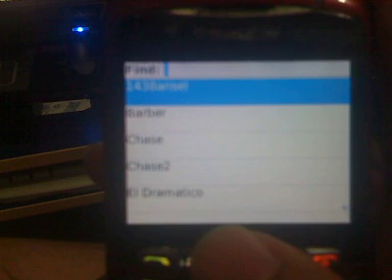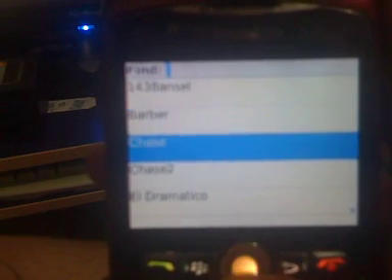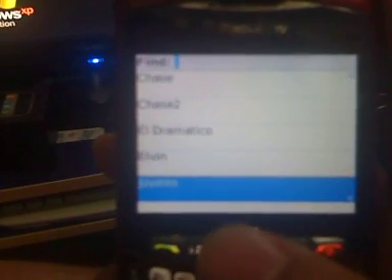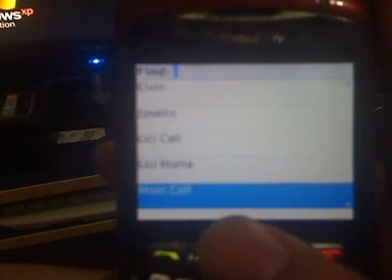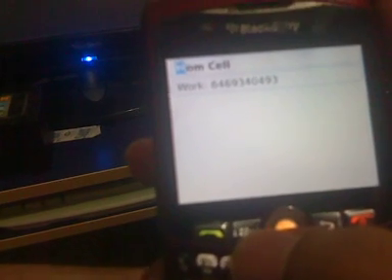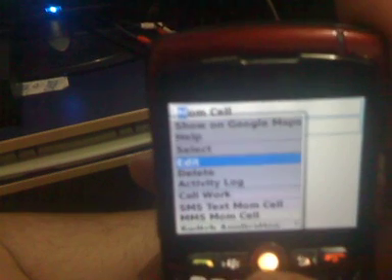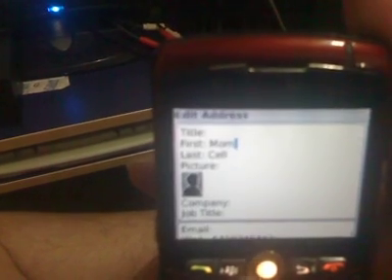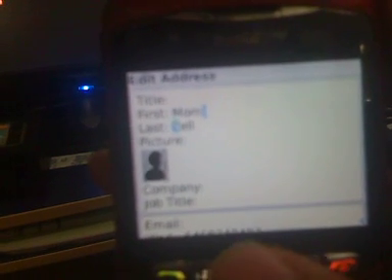Now, first things first, let's say I want this ringtone for when my mom calls. So what you do is, if I can find her, here we go, mom's cell phone. You click on mom's cell phone. Make sure you're here. And you click on the button with the dots on them. I don't know if you can see that right, but it'll automatically have you on the edit. You go to edit, and it will take you to this menu.